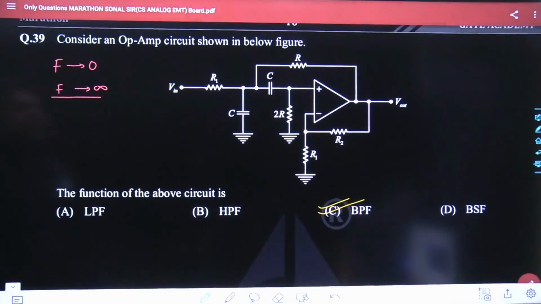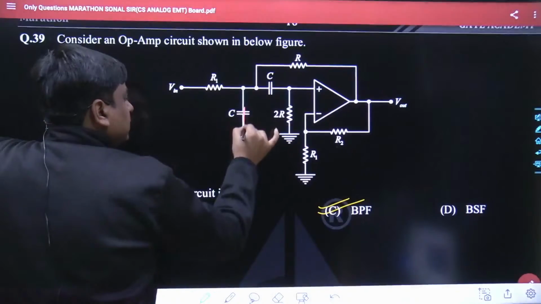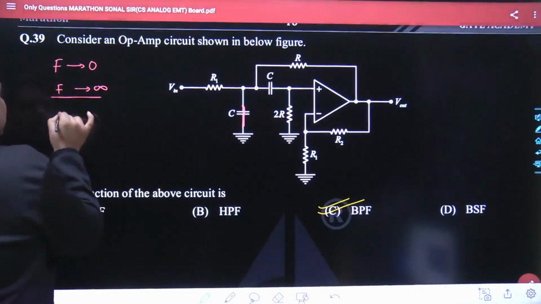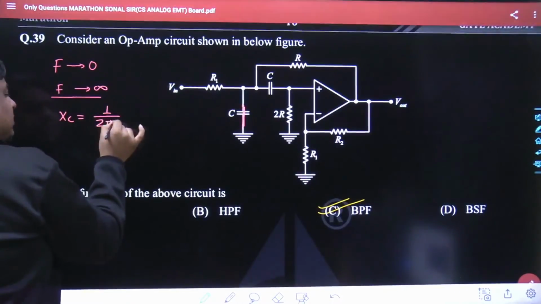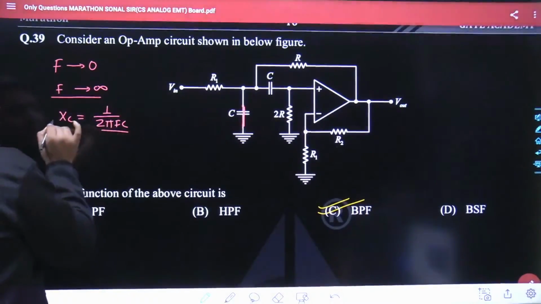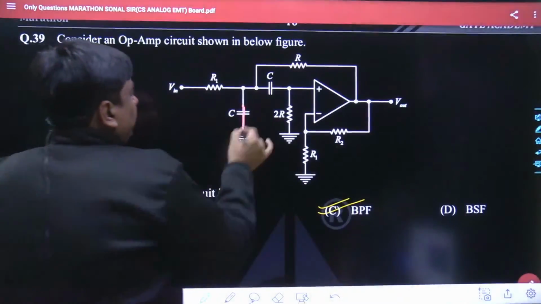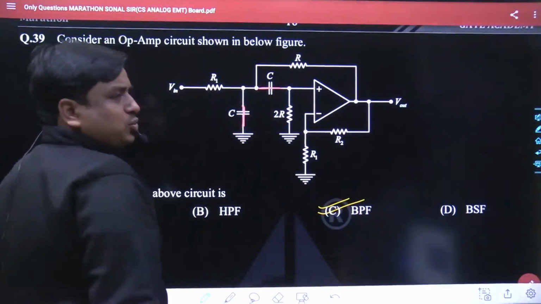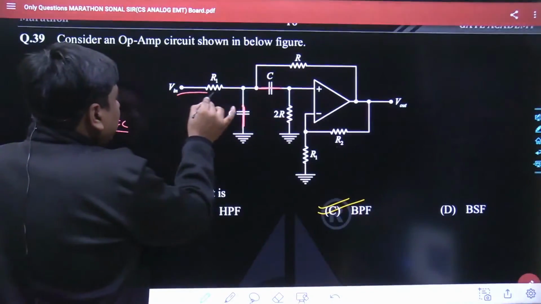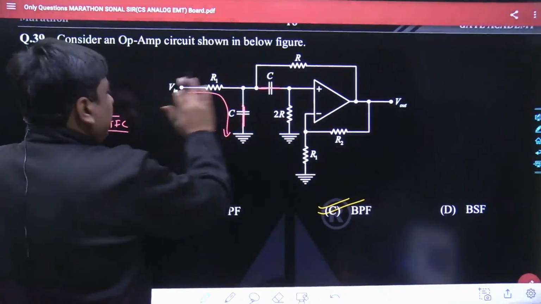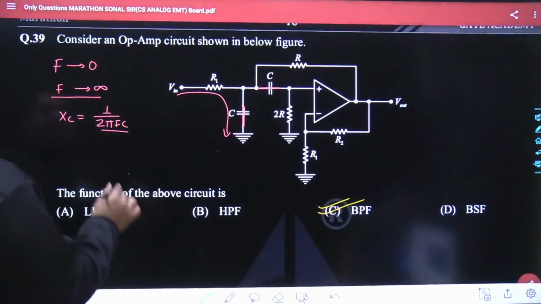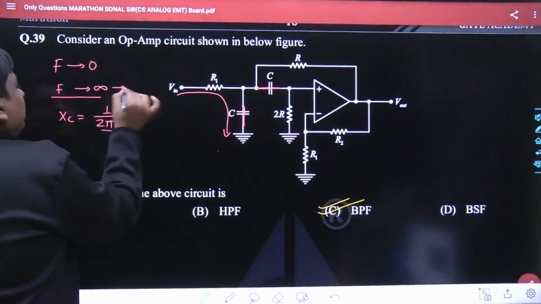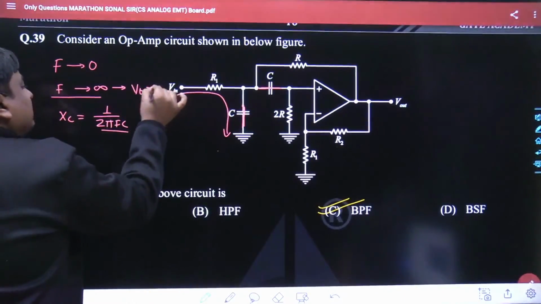My dear friend, in case of F tends to infinity, what would happen? This capacitance would become short circuited. Why so? Because the XC, the reactance offered by the capacitance, is 1 upon 2 pi FC. If the operating frequency F is so large, XC becomes a short circuit. If XC becomes a short circuit, even the V in gets completely grounded. The effect of V in would not get transferred towards the output side. So one thing is quite sure: if the operating frequency F is infinity, V out is null.